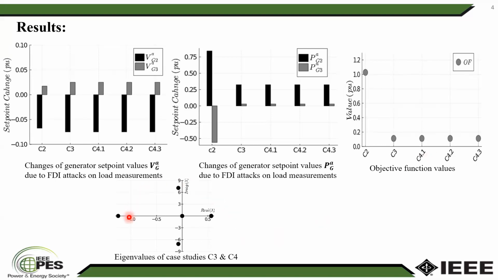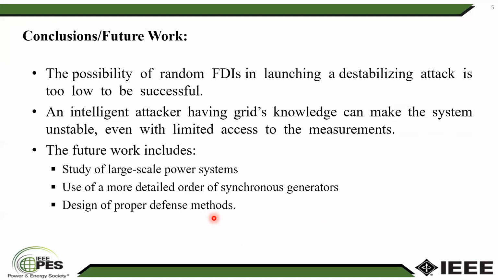And here you can see the eigenvalues of the case studies C3 and C4. And as you can see, we have an eigenvalue that has a positive real part, meaning that the system became unstable. As the conclusion and future work in this paper, we showed that the possibility of launching random false data